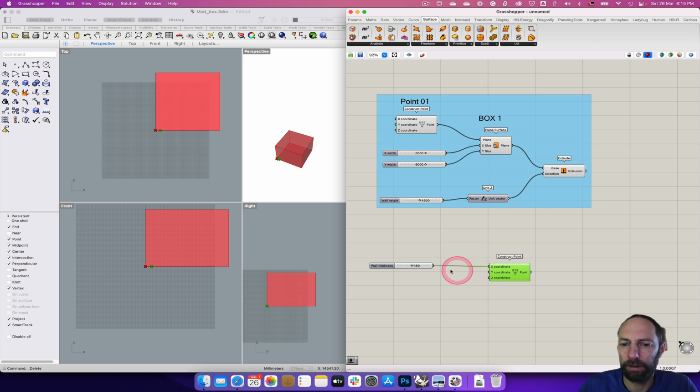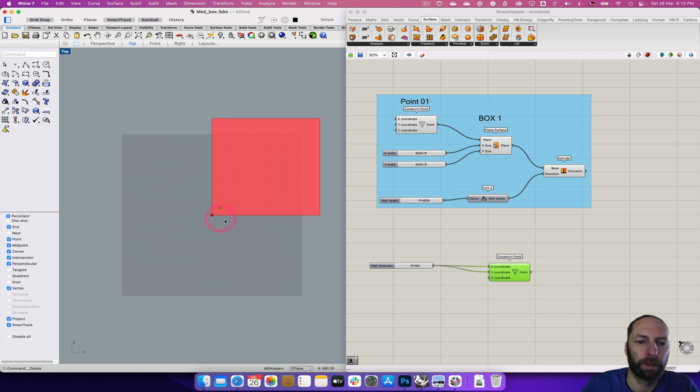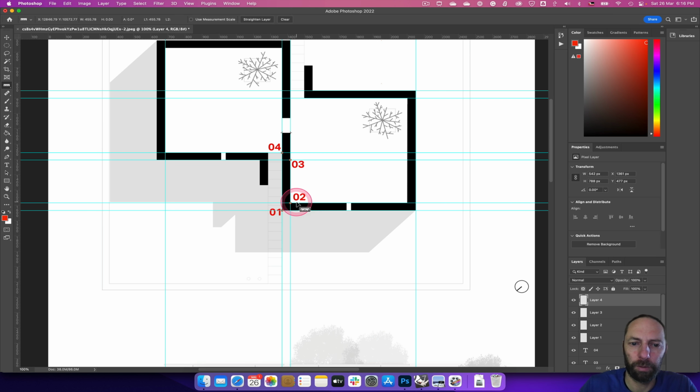So x and y, hopefully. What's going on here? Here we go. So if we come back to this view, we can see that this is going to be 0.2. So check that on here. So 0.2, yep, so we've got that right.